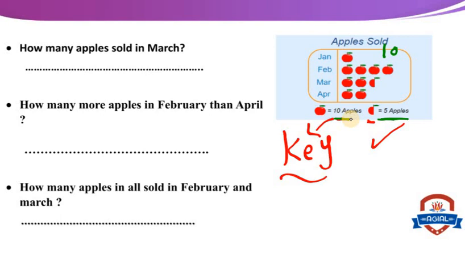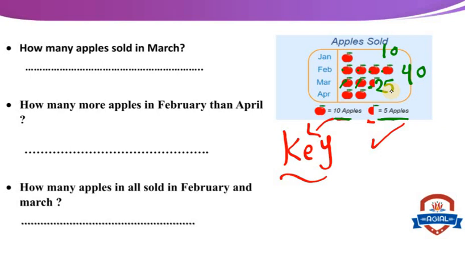How many apples sold in February? So here we have 10, 20, 30 and 40. We have here 40 apples. How many apples sold in March? We have here 10, 20 and a half apple equals 5. So here we have 25. 25 apples sold in March.